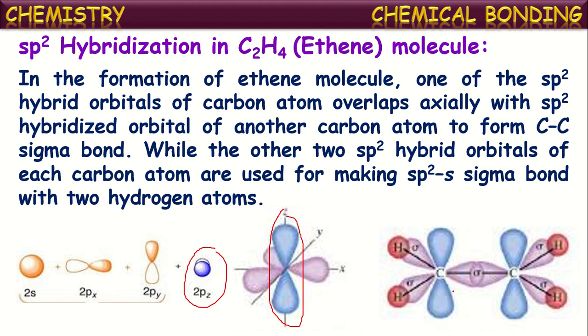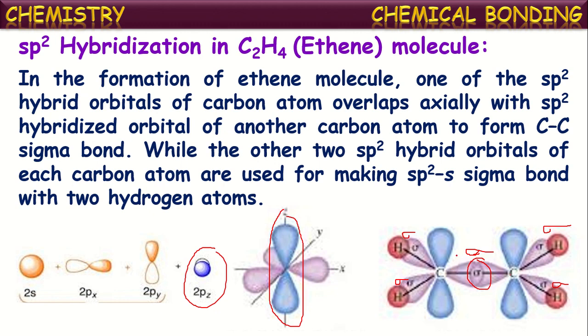Now when these two carbon atoms approach each other, one sp2 hybridized orbital of a carbon overlaps with an sp2 hybridized orbital of the other carbon in the formation of a sigma bond. And the other two sp2 hybridized orbitals of each carbon form sigma bonds with s orbitals of hydrogens. See here, the s orbital of hydrogen overlaps with the sp2 orbital of carbon. Here one sigma bond is formed. Here one more sigma bond. In this way, each carbon forms three sigma bonds. Out of those three, one is with the other carbon atom, and the remaining two are with the hydrogen atoms.